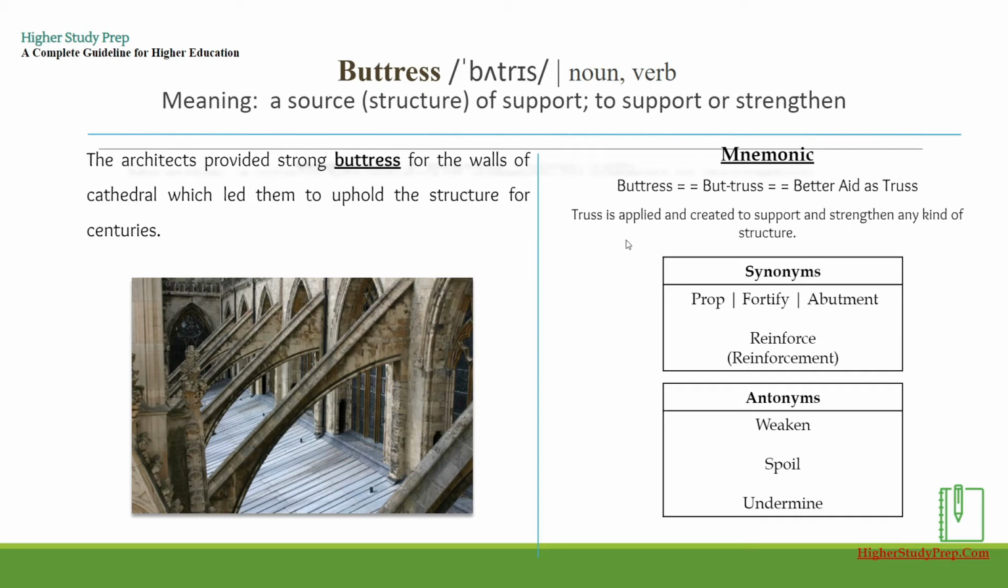Truss is applied and created to support and strengthen any kind of structure. Synonyms for the word buttress can be prop, fortify, abutment, or reinforce, or in case of noun, reinforcement. For antonyms, it can be weaken, spoil, or undermine.